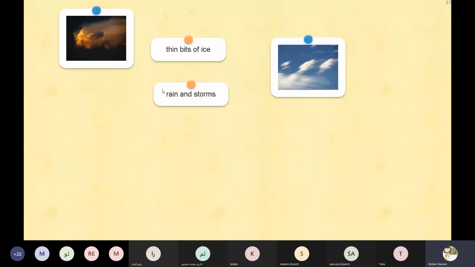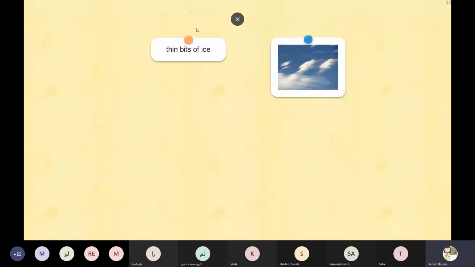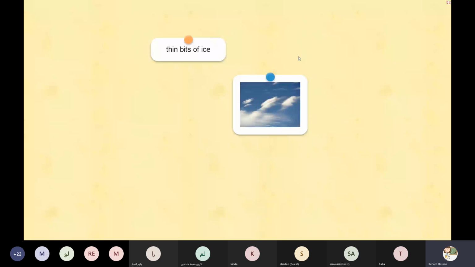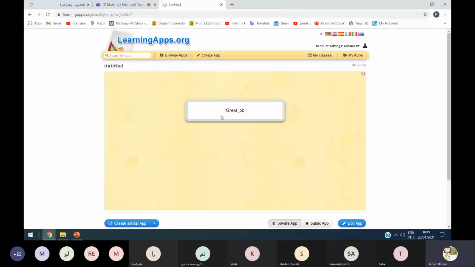Yes, Ala? Yes, teacher. What about the last one? This kind of cloud is made of thin bits of ice or water drops? Thin bits of ice. Great job. Thanks a lot. Okay, you will play again.